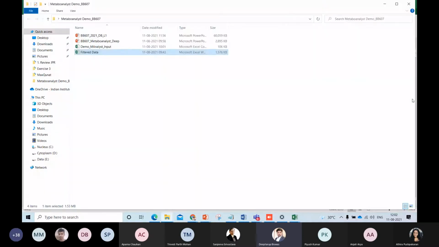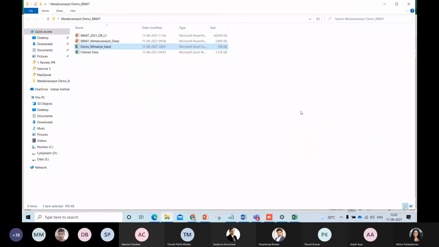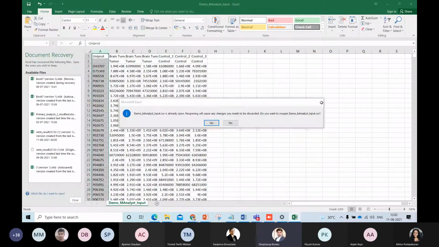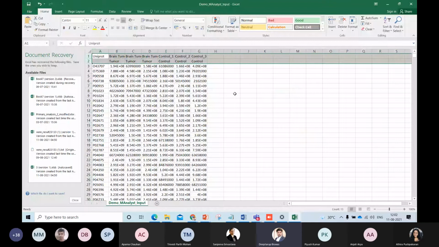So for me, I will use a demo file, and you guys can use that particular exercise 3 file, which has been shared with you. Fine. Okay. When you are opening this file, make sure that it looks something like this. You might have more samples, that is fine, but the matrix should look something like this, because this is the matrix that you need to prepare for meta-analysis.